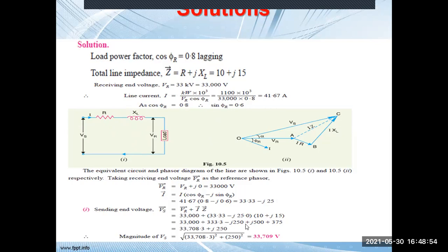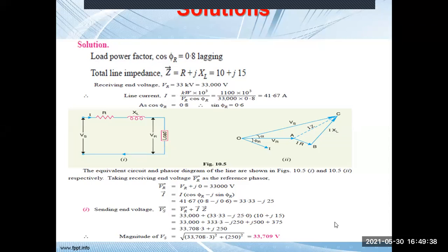So finally this VS can be calculated, because VS is in your Cartesian form, and you can calculate this particular thing in magnitude also. That means this square plus this square, and square root of that, that will be your magnitude of the VS. This point is clear up to this point? How to calculate VS, it is clear? Is it clear? Yes, sir. Okay.